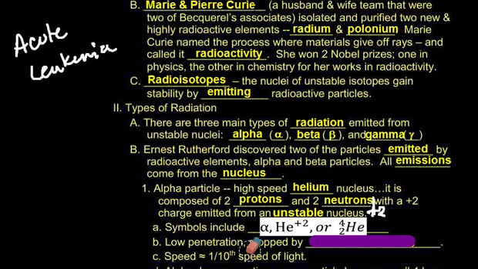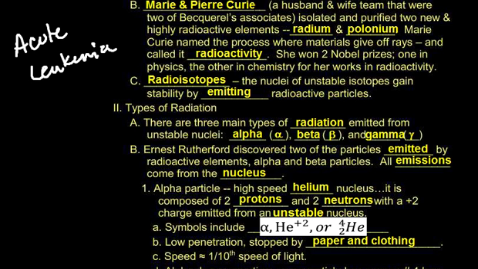Alpha particles are very low penetration. They're stopped by paper and clothing. They move at about 1/10 of the speed of light, 0.1 c, which is still very, very fast. That's 16.8 thousand miles per second. Very, very fast.